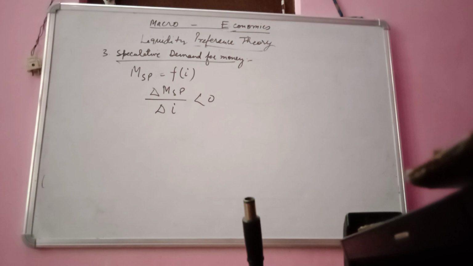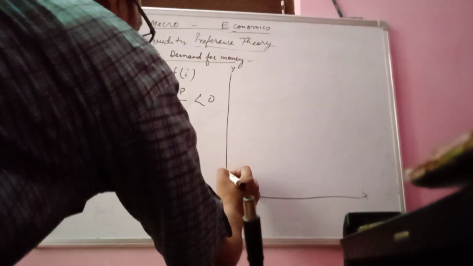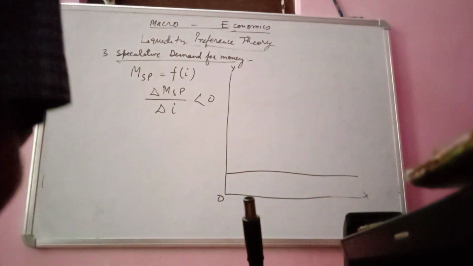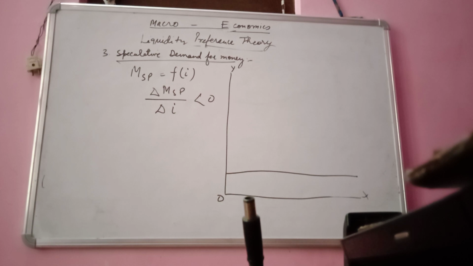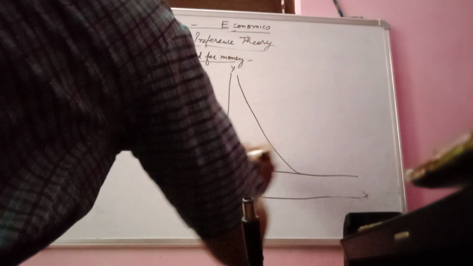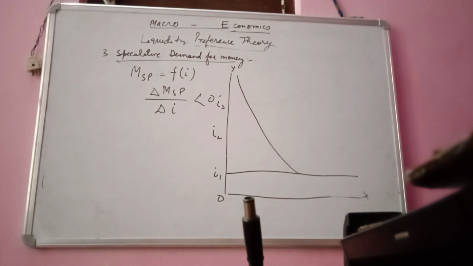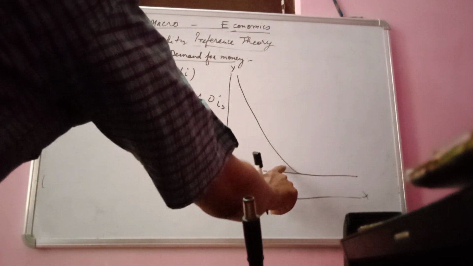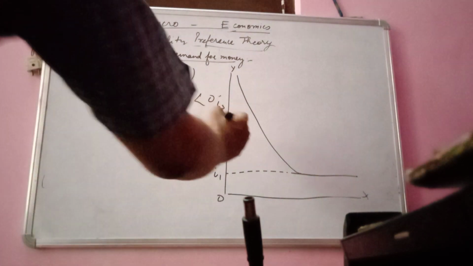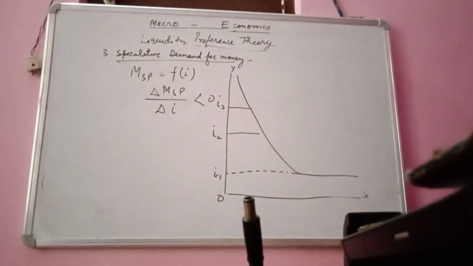So we can observe this here with this graph of speculative demand for money, where we have three interest rates, I1, I2 and I3, and we have two axes here.